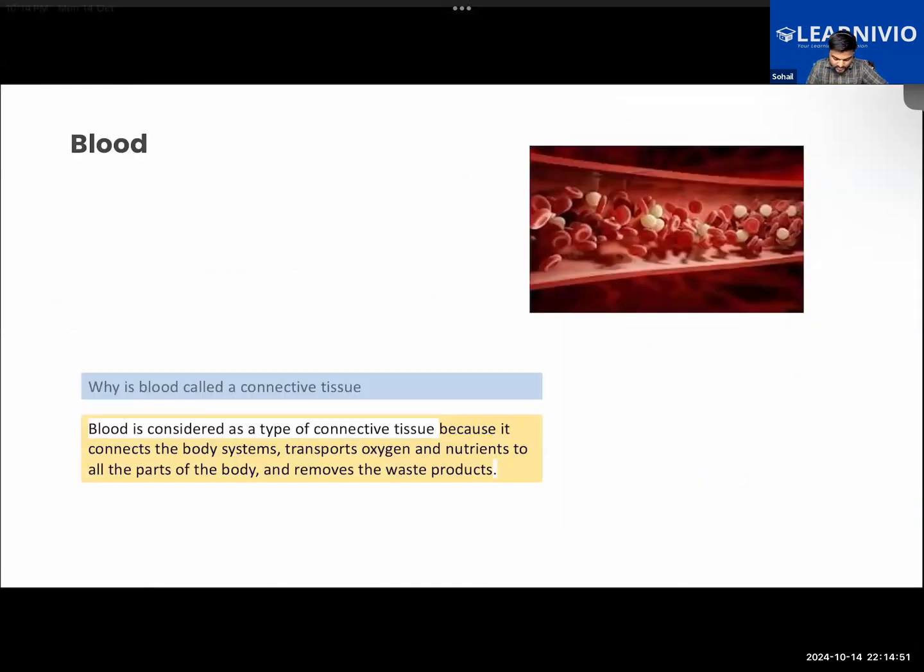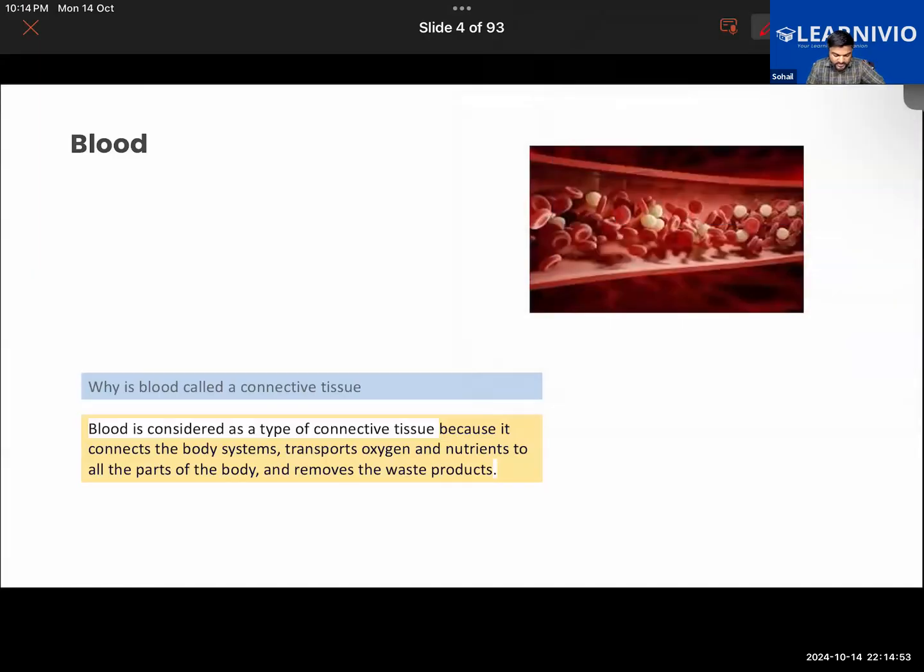That is one thing. So first of all, our discussion will be around the blood. We'll be learning about its function. What function does it perform? Blood is the red color fluid that flows in our body through the different blood vessels. It flows through the veins, arteries, and the blood capillaries.